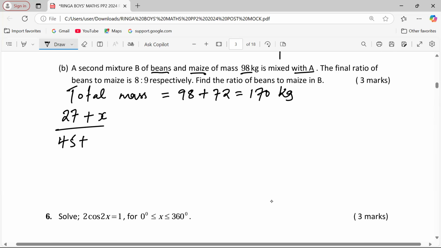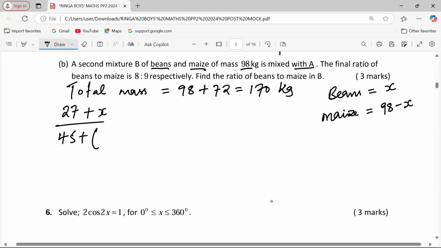What are we adding to maize? If, from the 98, we let beans take X kilograms, then automatically, because the total was 98, maize will take 98 minus the X above. Therefore, to the 45 of maize, we are adding 98 minus X, which is the beans.